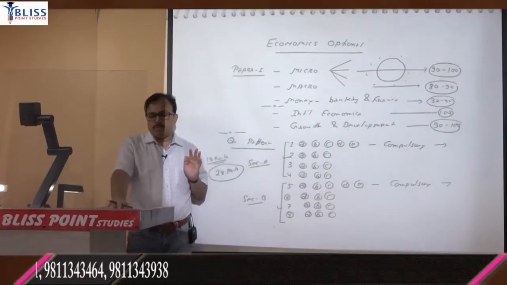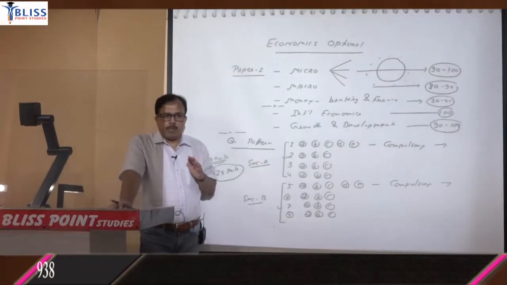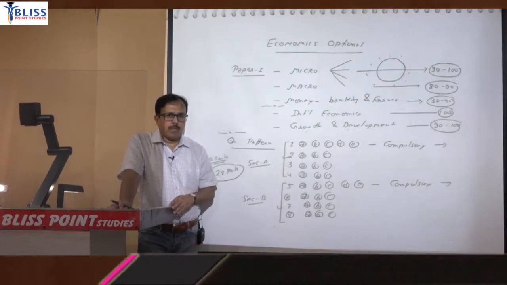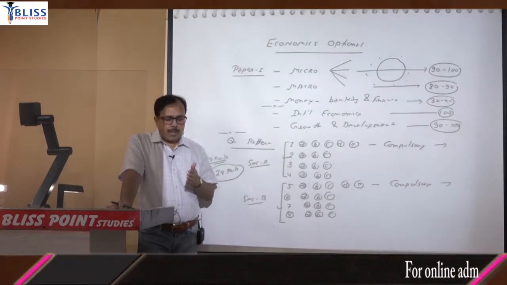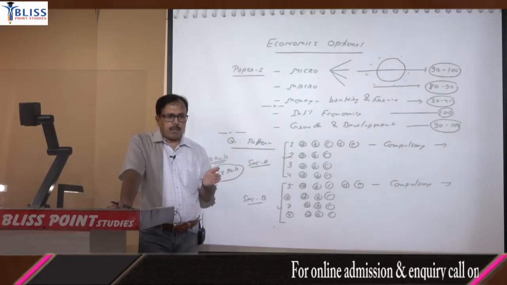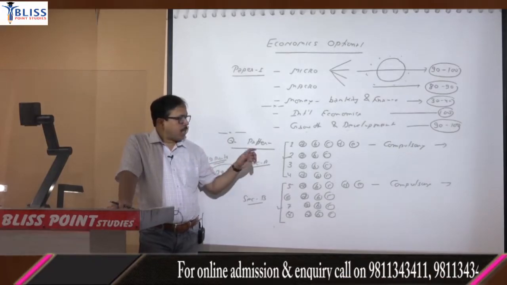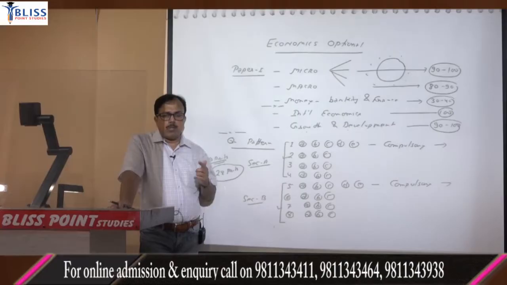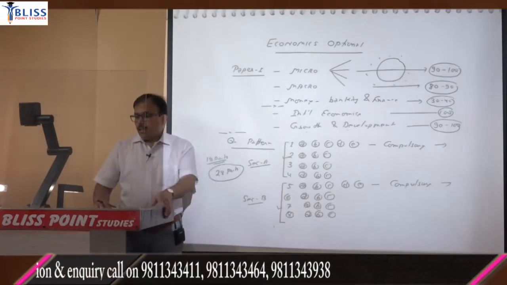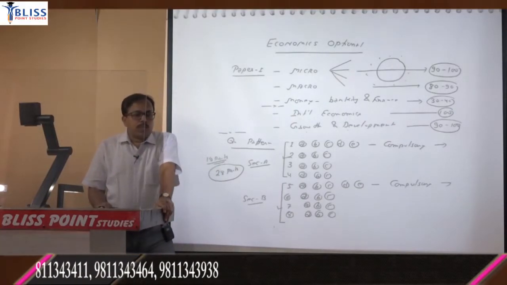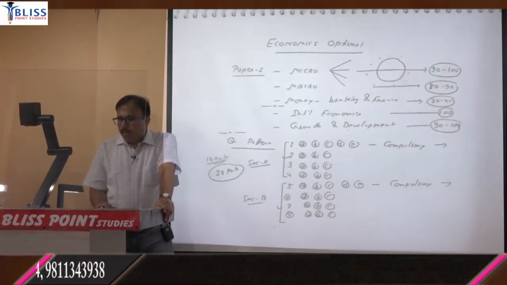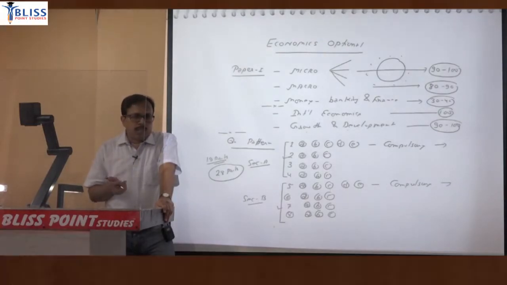If the question is on classical dichotomy, money is neutral in the classical model, a simple state question, then you have to explain as it has been explained in the book. So you are expected to basically reproduce that language, reproduce that statement, reproduce those keywords and reproduce those sentences. But you can reproduce those sentences in your answer only when you have practiced a lot, only if you have written it at least, I will say, 2 or 3 times. Without that it will be very difficult.